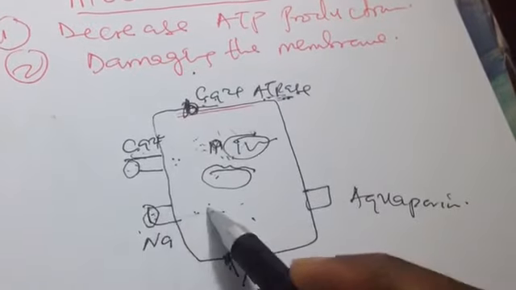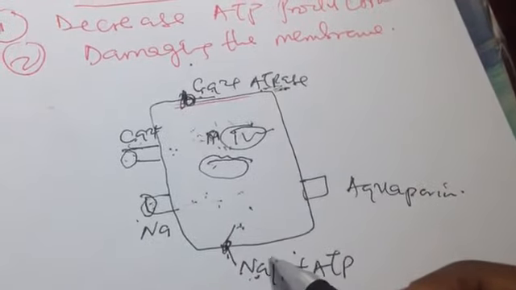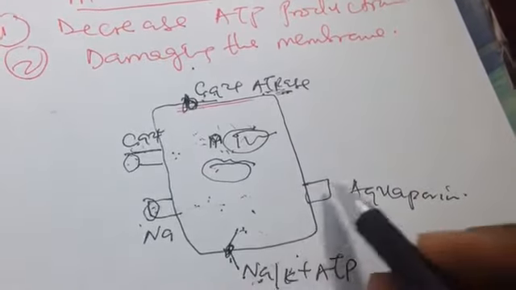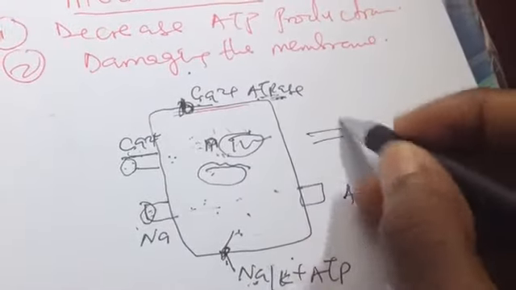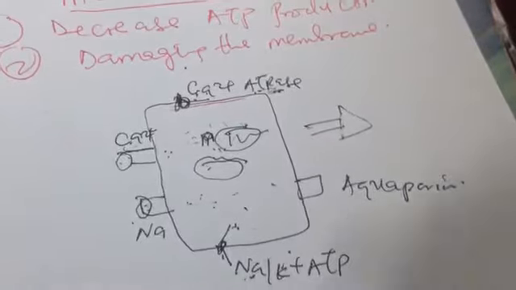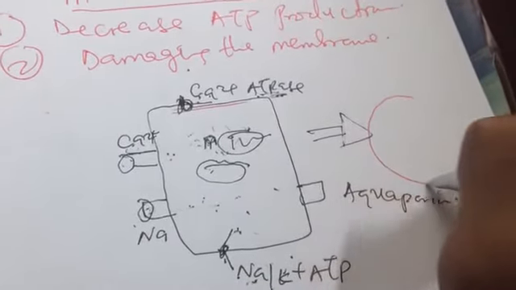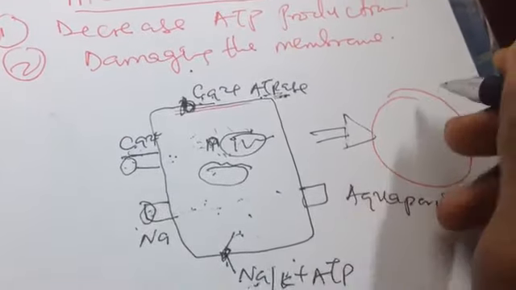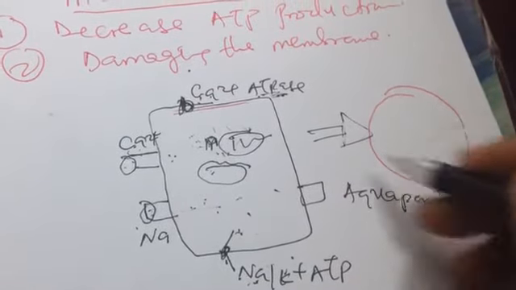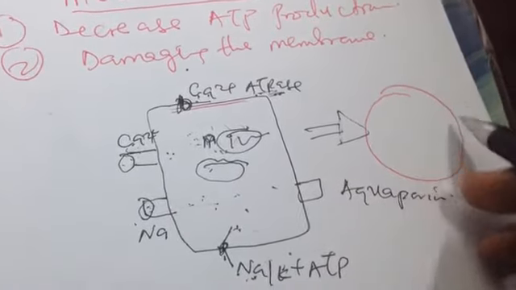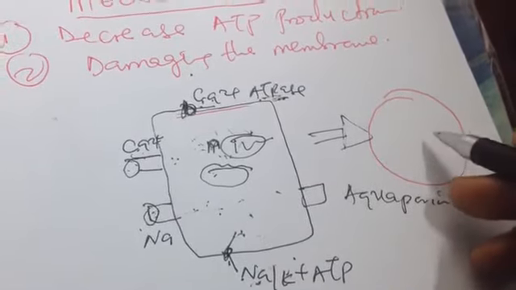So when sodium accumulates here without the sodium ATPase bringing it out, water will follow the sodium. Then the cell will swell up like this, and this is an injury, because if the cell loses its shape, it cannot function.